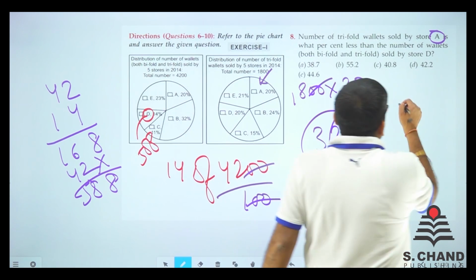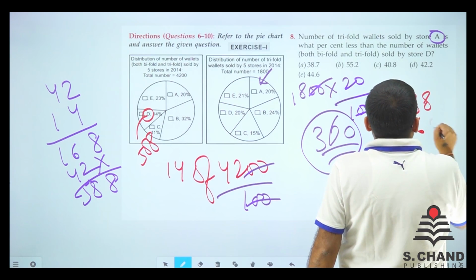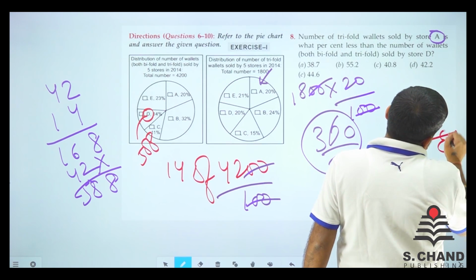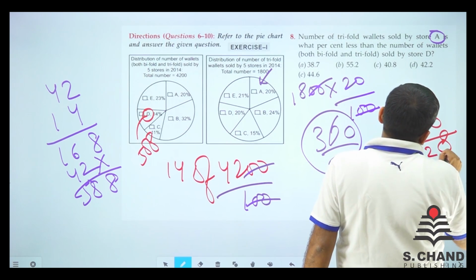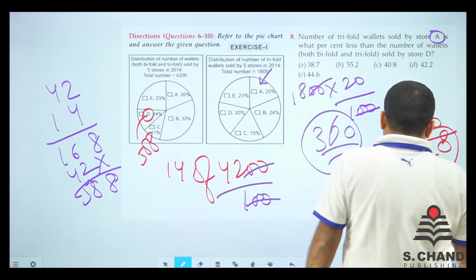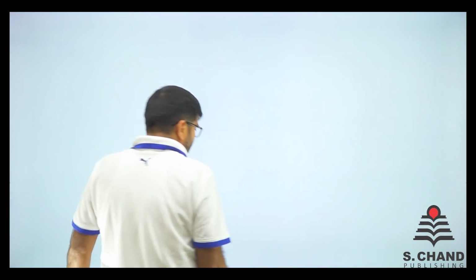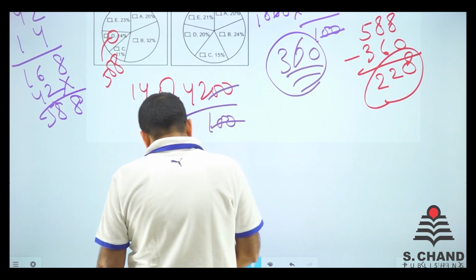So 588 minus 360. We got 8 minus 6 is 2 here. 4 minus 3 is 2 here. So we got 228. Now this is the less part. Now this is how much percentage of.